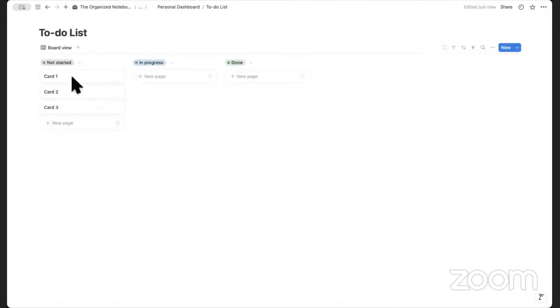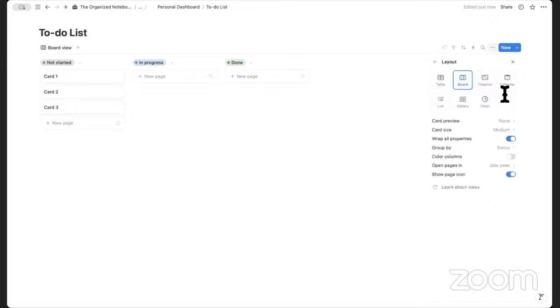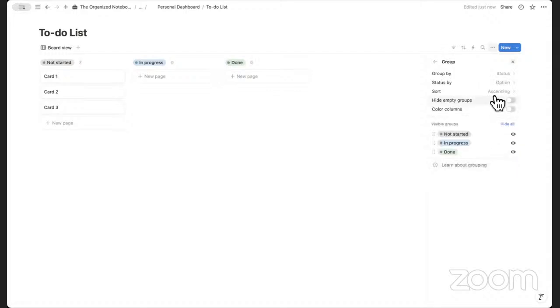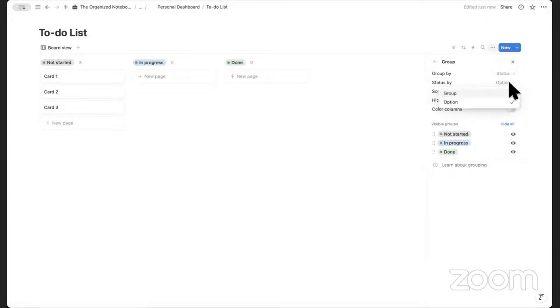So we're going to edit this a bit. This board view already has quite a lot of features, which is that it already has these tags for not started, in progress, and done. What we can do is go to the three dots here and then go to layout. And we're going to group by, and instead of status by option, we're going to use the group. So this way, no matter what kind of tag it is, you can basically group everything in three types.